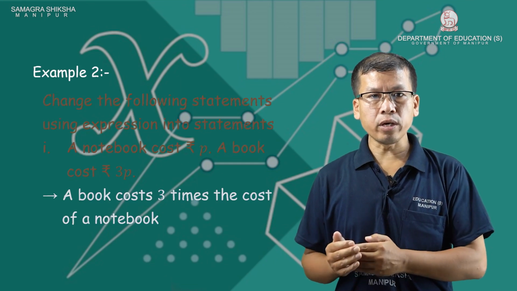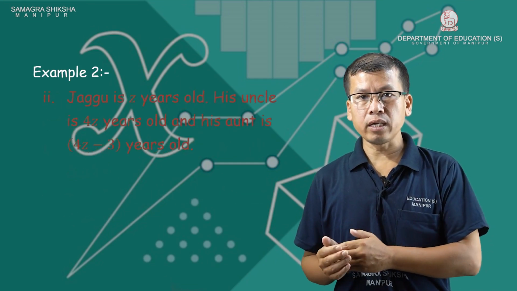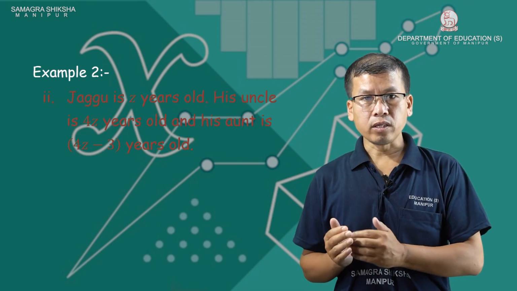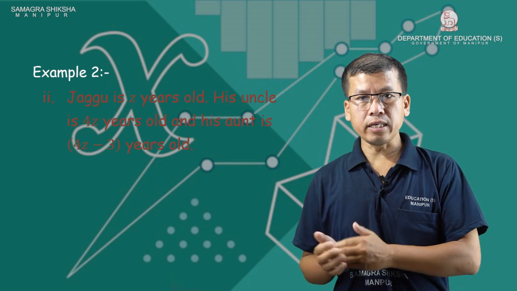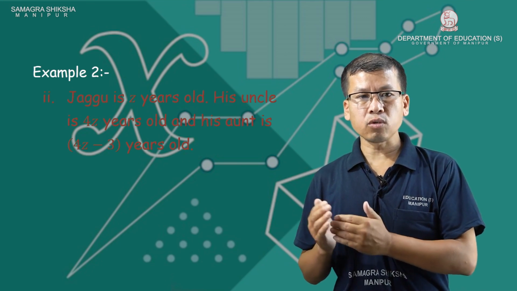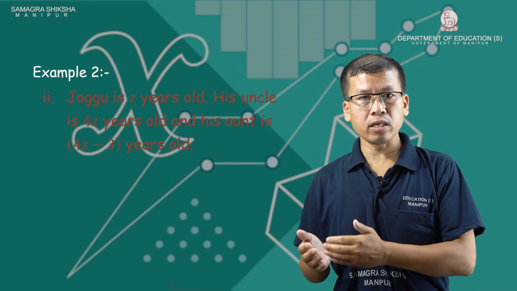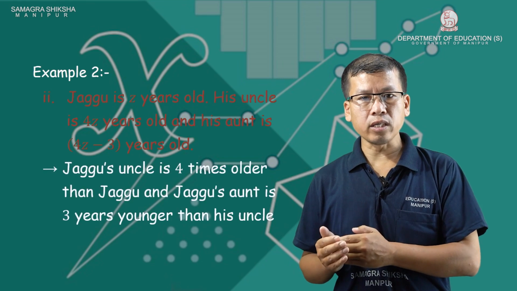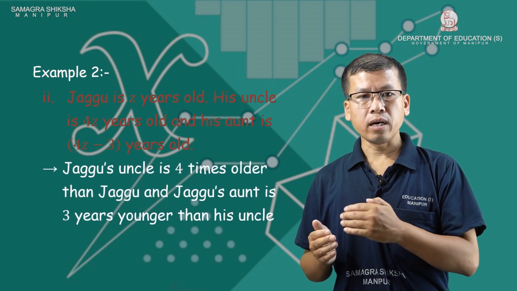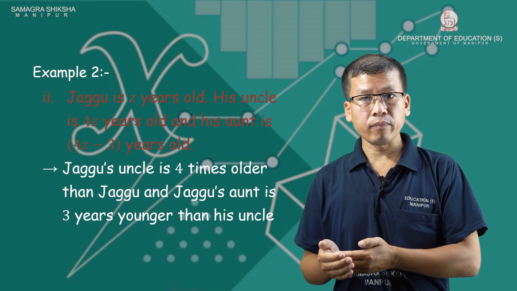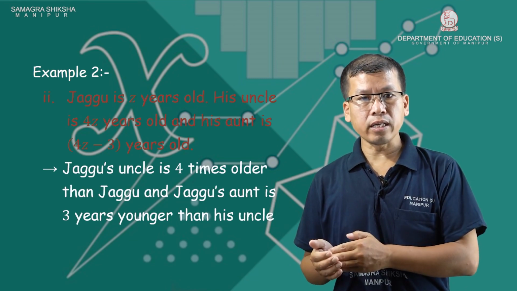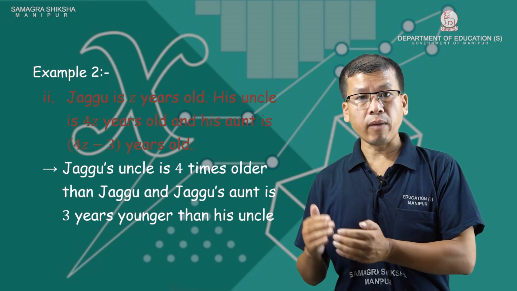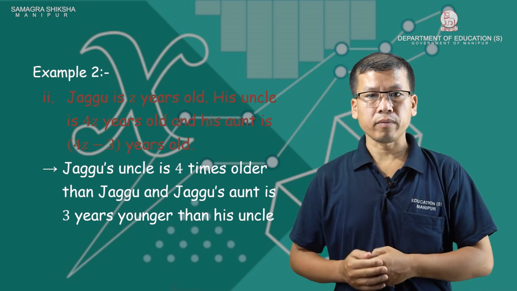Jagu is z years old, his uncle is 4z years old and his aunt is 4z minus 3 years old. Jagu's uncle is 4 times older than Jagu, and Jagu's aunt is 3 years younger than his uncle.